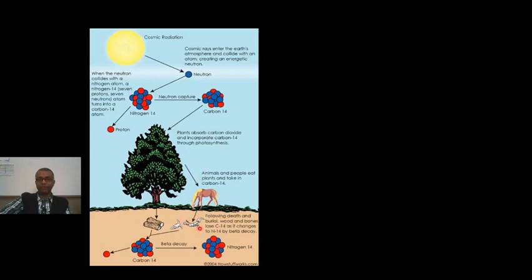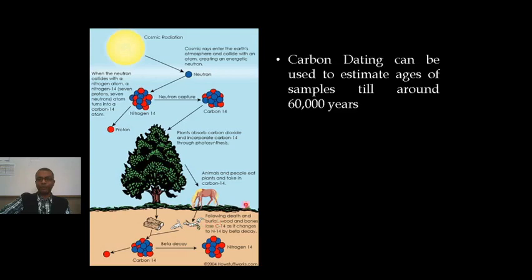So at any point of time, in these fossils, pieces of wood or remnants of the dead organism, we can find out the ratio of carbon-14 to carbon-12. Carbon dating can be used to estimate ages of samples up to around 60,000 years.